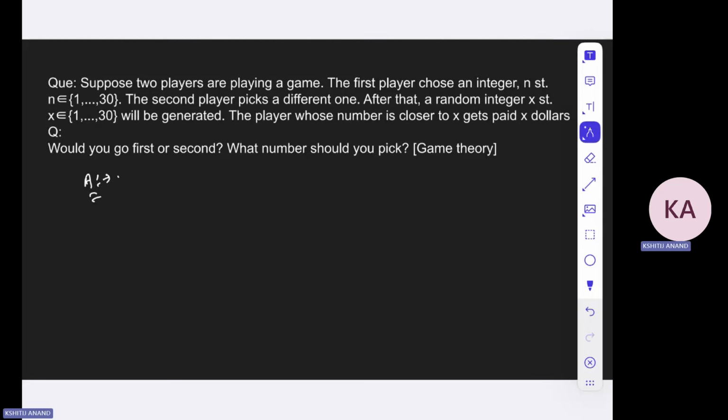So let us say A picks N, okay? Now, if A picks N, then let me write down an expression and then you will understand.